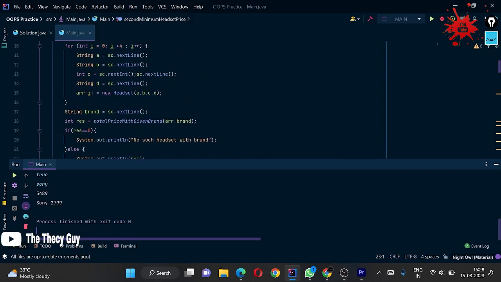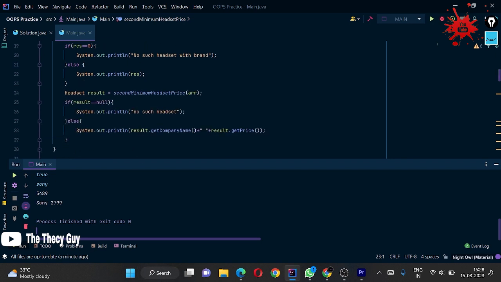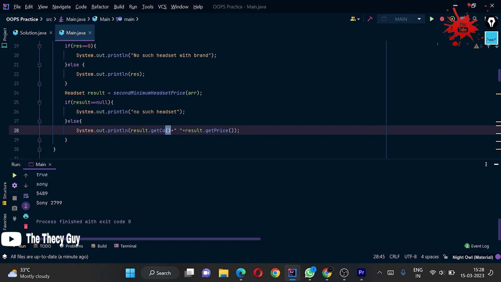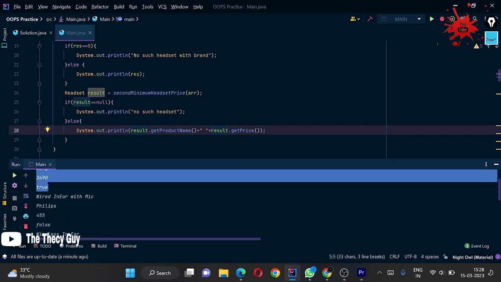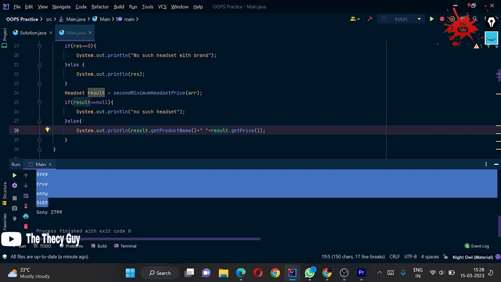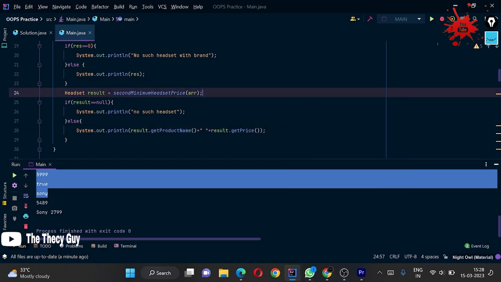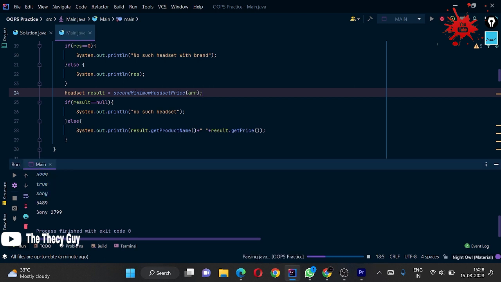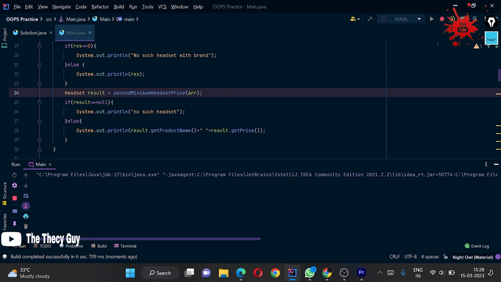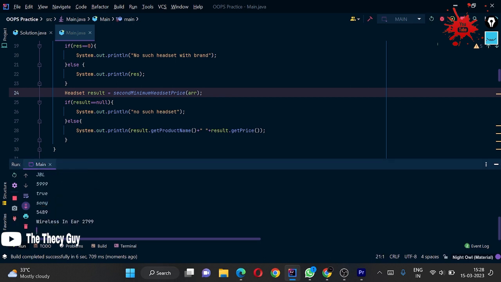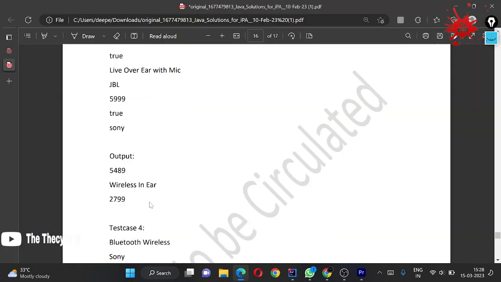So we are doing one thing wrong. I think we are printing something wrong here. Here we are printing the company name, but what we have to print is the product name. So here I am printing the product name, and I am trying to copy this if it is possible. Yes, it is possible, so I copied this and I'm going to run this. Let's print this. So wireless in air and 2799 is our answer.